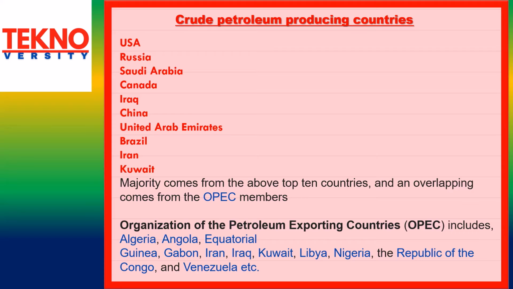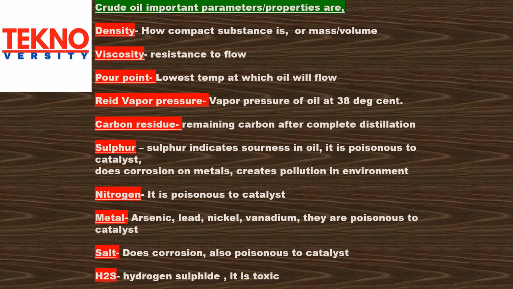Organization of the Petroleum Exporting Countries, OPEC, includes Algeria, Angola, Equatorial Guinea, Gabon, Iran, Iraq, Kuwait, Libya, Nigeria, Republic of the Congo, Venezuela, etc.